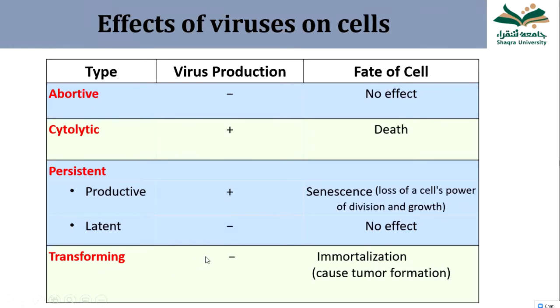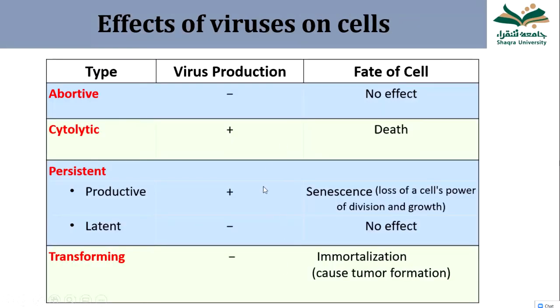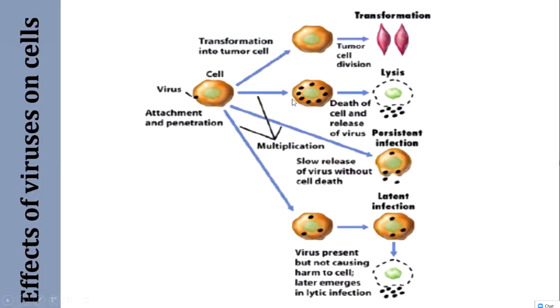So finally, the transformation, which is given here. In transformation, virus production is minimal. They may multiply, they may not multiply. That is a different thing. But they cause immortalization of the cell. The cell becomes long-lived and it is the cause of the tumor formation or cancer formation due to the infection of some viruses. Here in this photograph, it is given that some viruses, when they affect the cell, can cause transformation where the cell becomes very long-lived and multiplies actively and causes tumor formation.